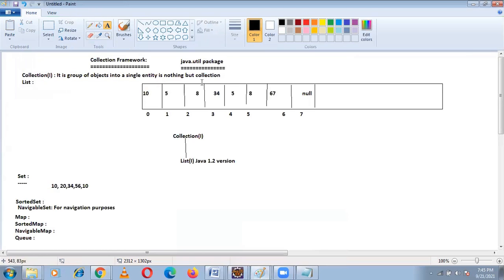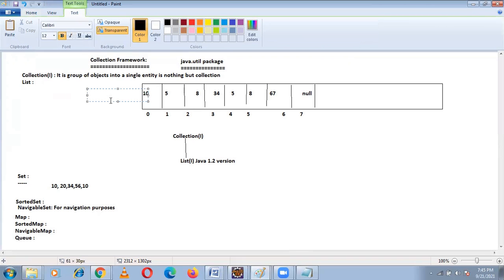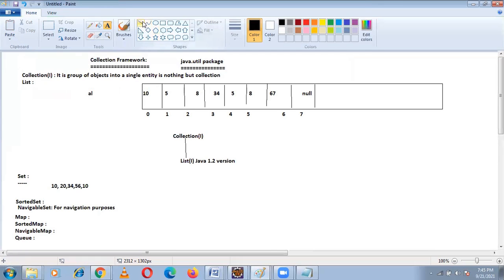For example, I have 10, 5, 8, 34, 5, 8, 67, null, like this. Suppose you think of it as an ArrayList AL. This AL is storing these elements.